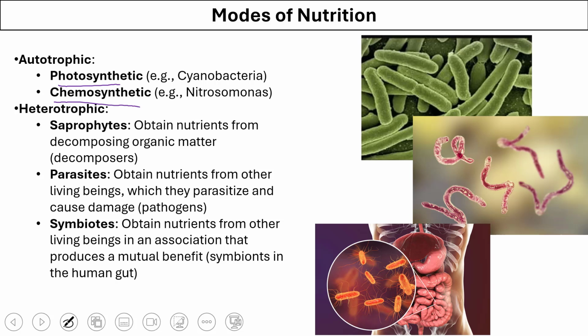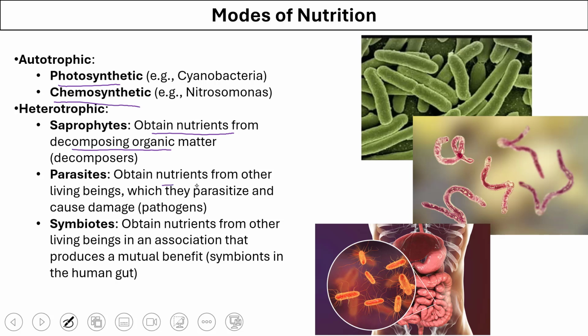If these organisms are heterotrophic, that means they obtain their food from outside of their body, they can further be of three kinds. Saprophytes obtain nutrients by decomposing organic material around them. These organisms are therefore called decomposers.